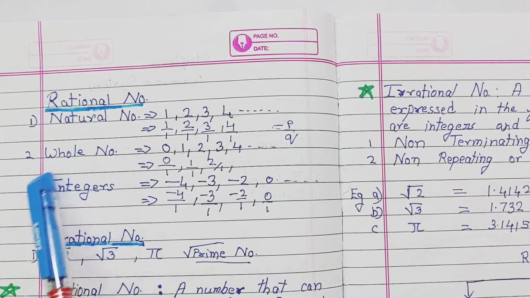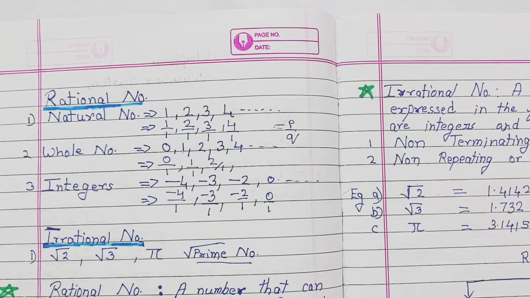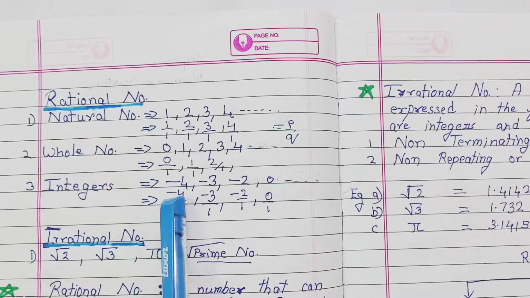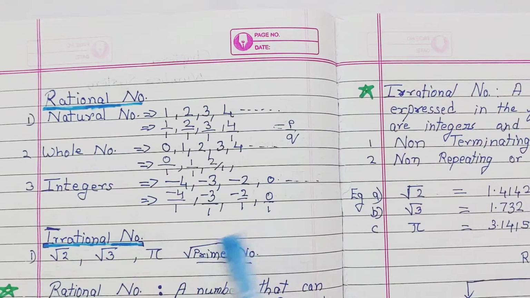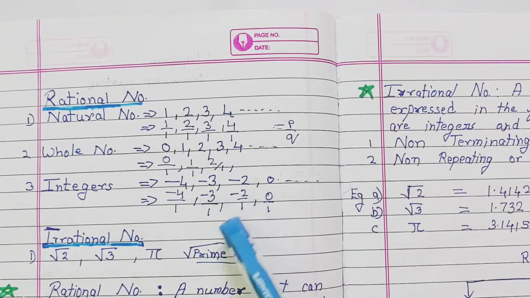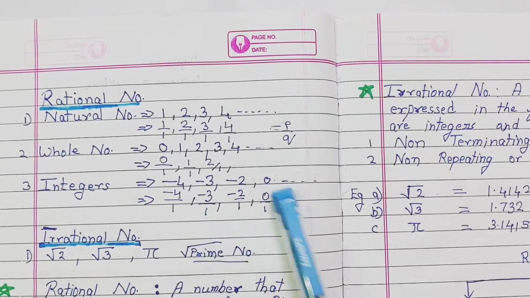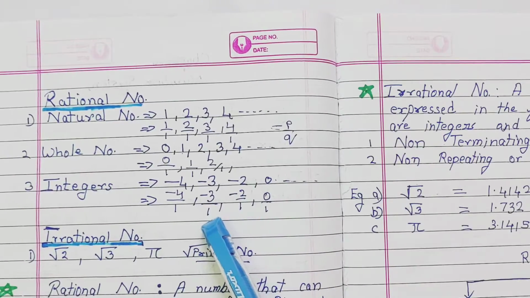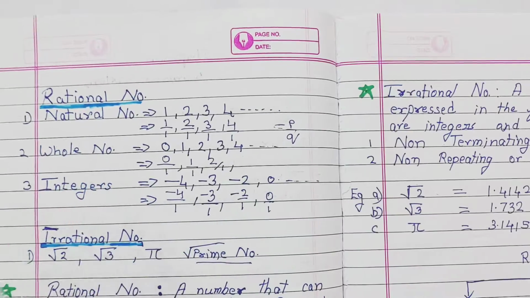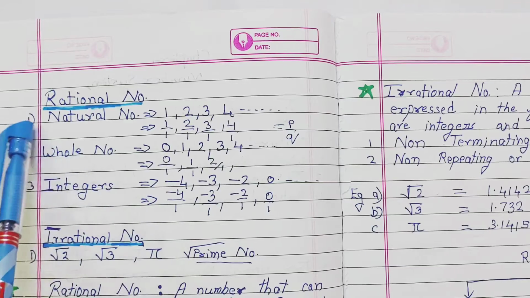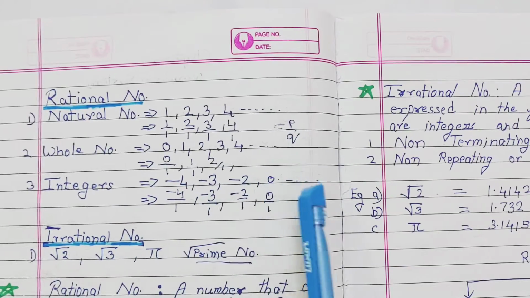Now the third thing, our integers. Are integers rational numbers? Let us see. Integers are numbers that include both positive and negative numbers. So minus 4 can be written as minus 4 by 1, because I have already told you that any number has an invisible 1 below it. Similarly, minus 3 we can write as minus 3 by 1, minus 2 by 1. So these are in the format of p by q, and q is not equal to 0, q is 1 here. So natural numbers, whole numbers and integers can be said to be rational numbers. This thing you should remember.